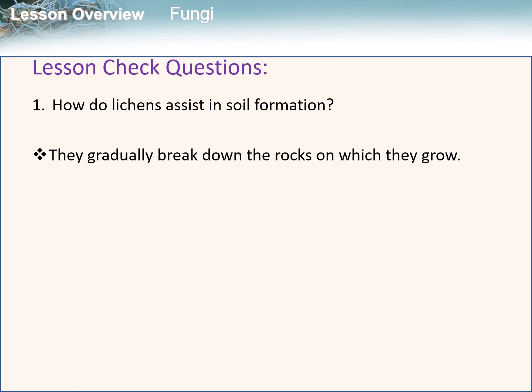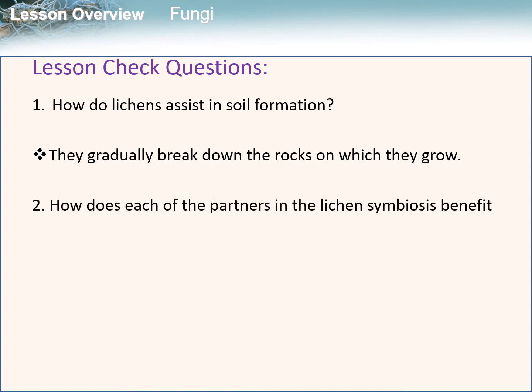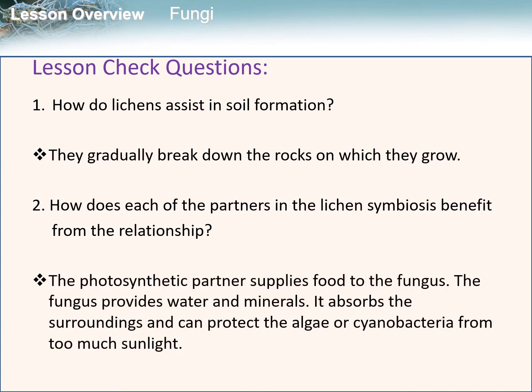Great. For our second question, how does each of the partners in the lichen symbiosis benefit from the relationship? What is the answer? Good job. The answer is, the photosynthetic partner supplies food to the fungus. The fungus provides water and minerals. It absorbs them from the surroundings and can protect the algae or cyanobacteria from too much sunlight.